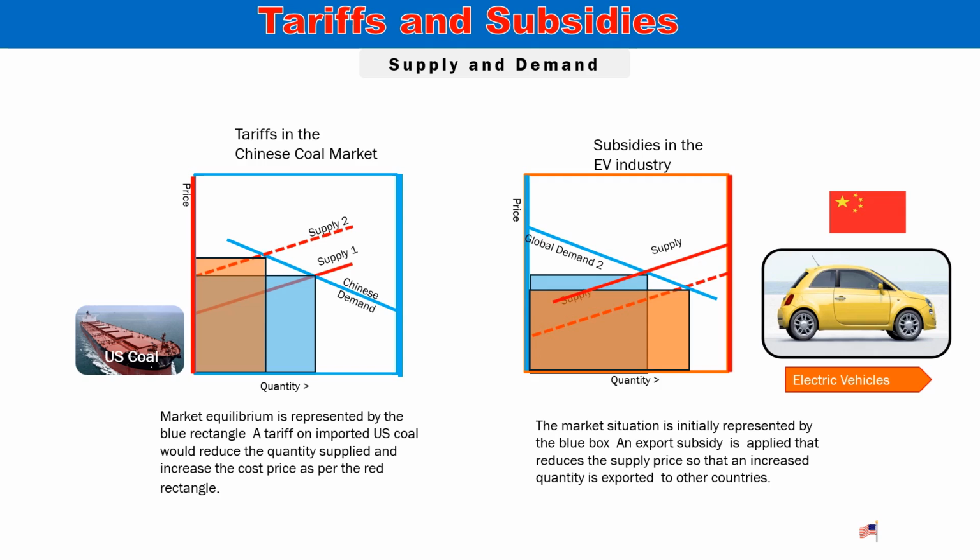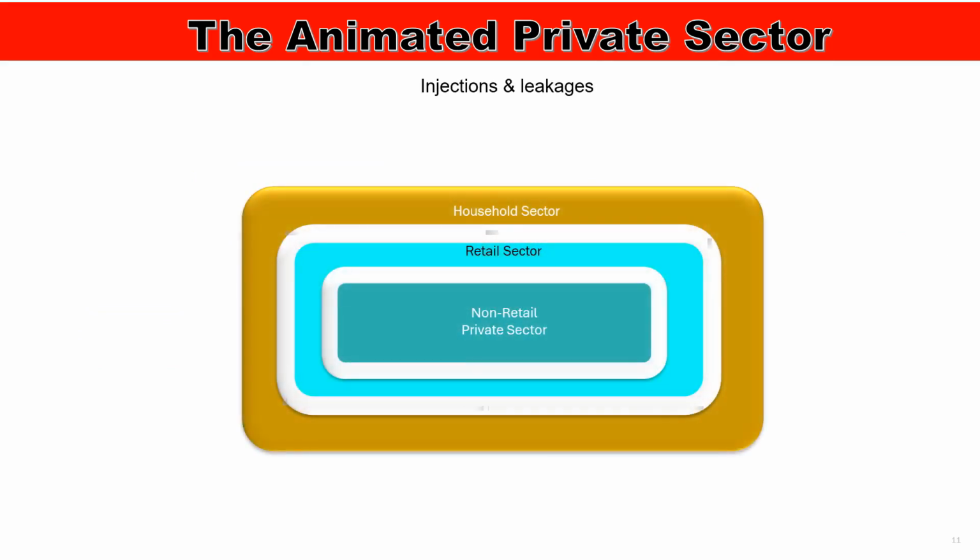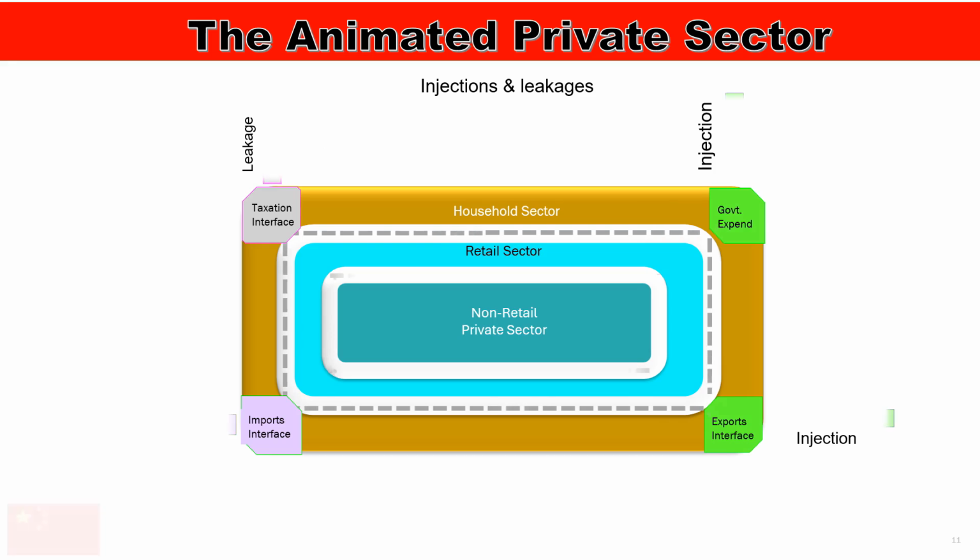to increased international demand. In this illustration, we show the animated private sector with the financial flows traveling clockwise around the market conduit. On the left-hand corner interfaces, the leakages of import payments leaving the economy, and taxation collected and transferred into the public sector. At the right-hand corners, the green interfaces show injections of government expenditure and export receipts into the Chinese economy.